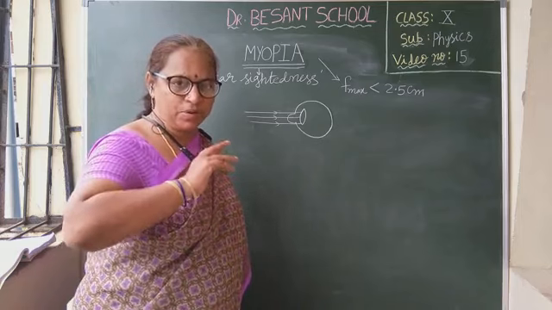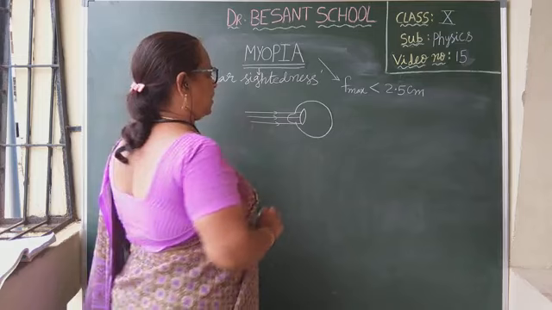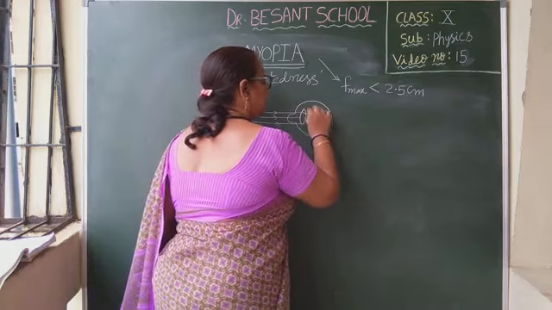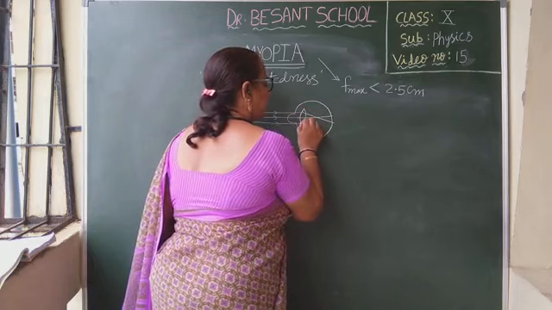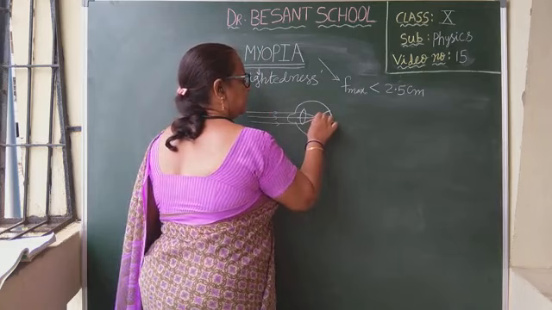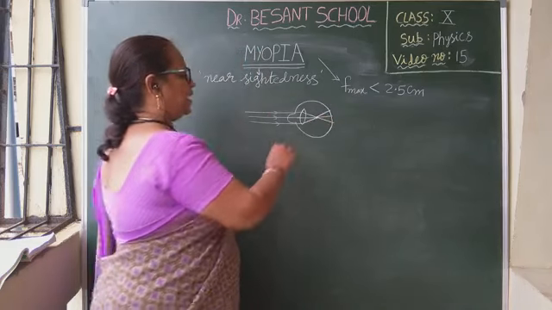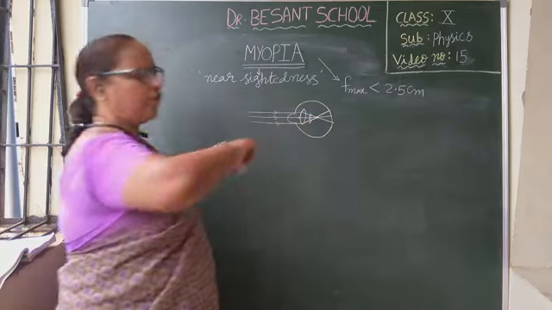It is not able to stretch up to 2.5 centimeters. Okay. So because of that reason, what is happening? All the refracted rays will converge before retina. You observe the diagram here, children. See here. All the refracted rays are getting converge, meet at a point which is before retina.